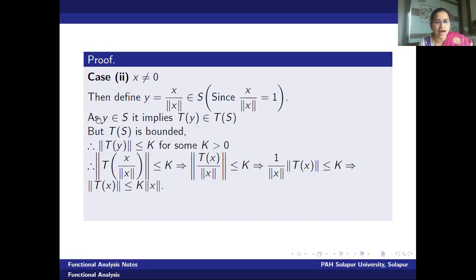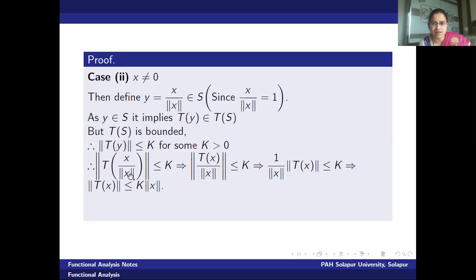Okay. Therefore, as y belongs to S, it implies that T of y belongs to T of S. But we know that T of S is bounded. Therefore, one can say norm of T of y is less than or equal to k for some k greater than 0. But what is y we have selected? This is x upon norm of x. Now we know that the mapping T is linear. Therefore, since norm x is a scalar, it is of the type x by alpha.